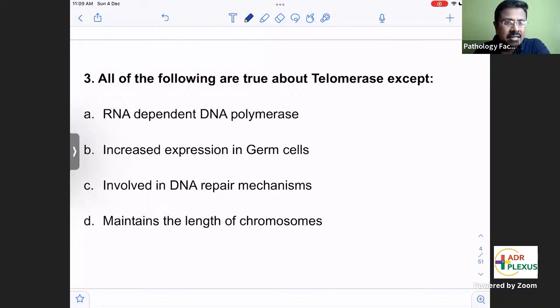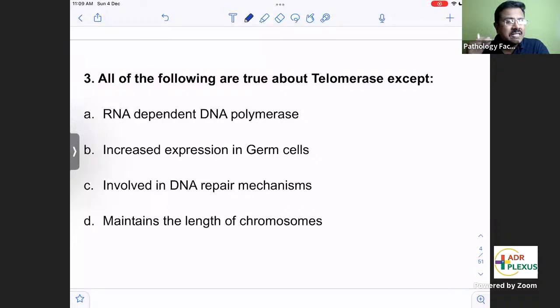Then another question: all of the following are true about telomerase except. So telomerase we have discussed a lot. Normally at the tip of the chromosomes, telomeres will be the DNA sequences. So with every cell division, the telomere length will be shortened.